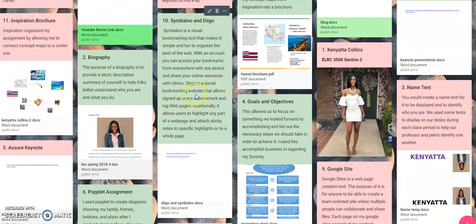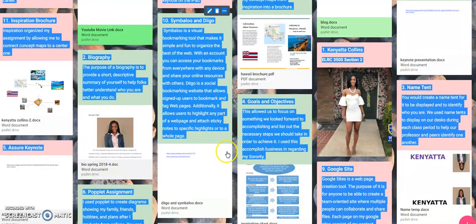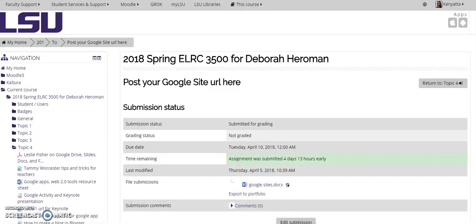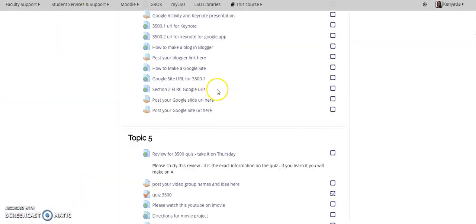Diigo is a social bookmarking website that allows signed up users to bookmark and tag web pages. Additionally, it allows users to highlight any part of a web page and attach sticky notes to specific highlights or to a whole page. So to save some time, I'm going to go directly to those links.